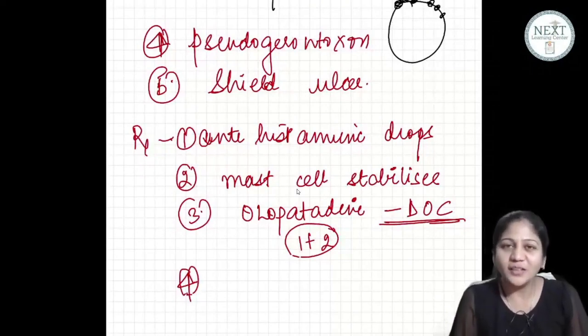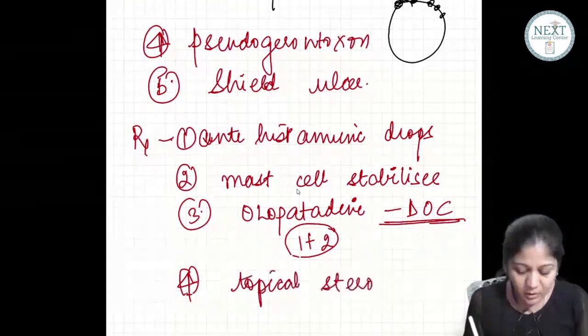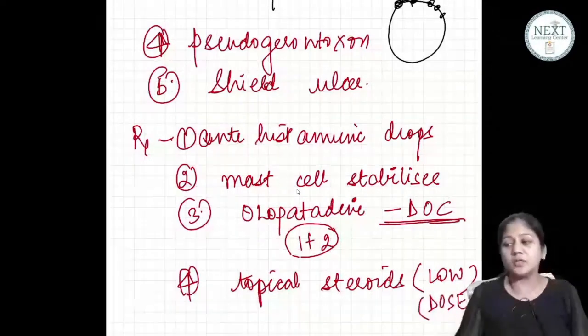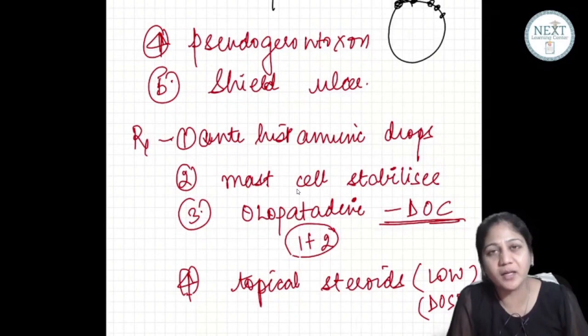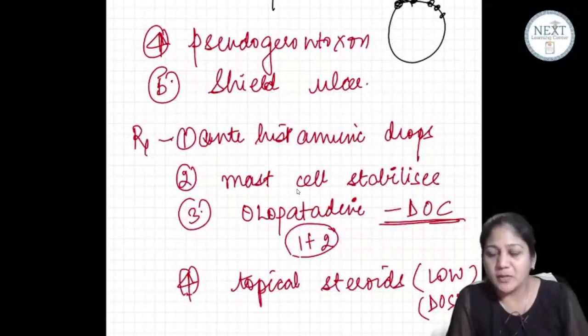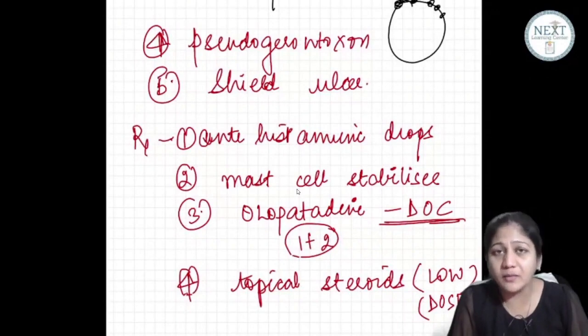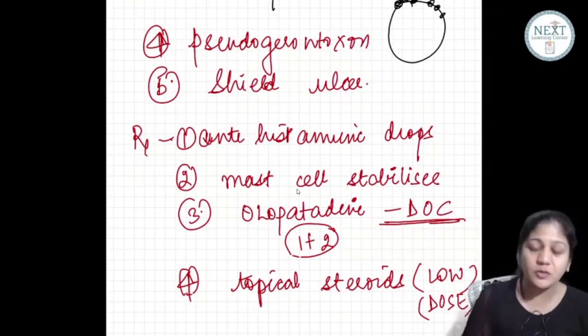समझ आ रहा है? So for that first initial few days of intense itching will be controlled when you give topical steroids. And these steroids should be low dose steroids. Yes or no? They should be low dose steroids, isn't it? If you give high dose steroids continuously in a patient every summer, what can be the side effects? The baby can develop cataract, the baby can have glaucoma. Yes. So it's better you give low dose steroids and that too for a very small period of time. Okay? Now my two questions, please see each of them one by one.